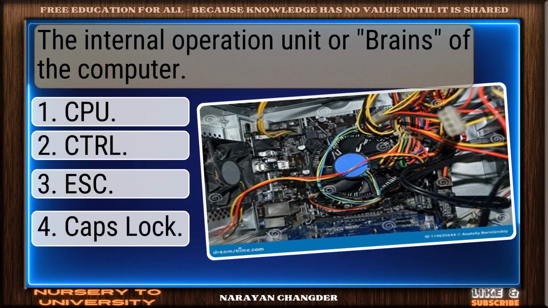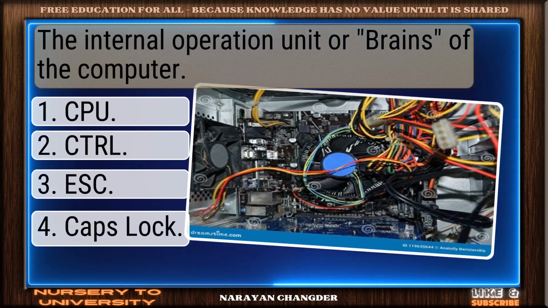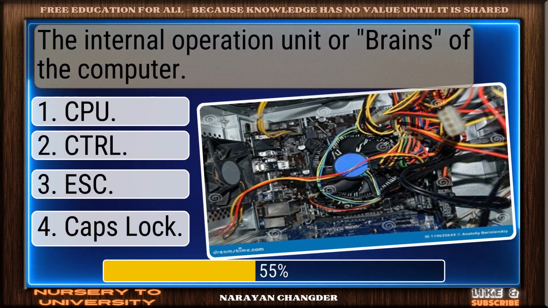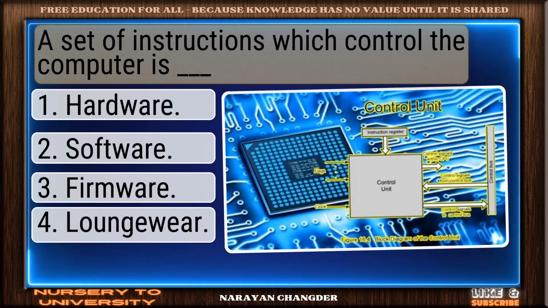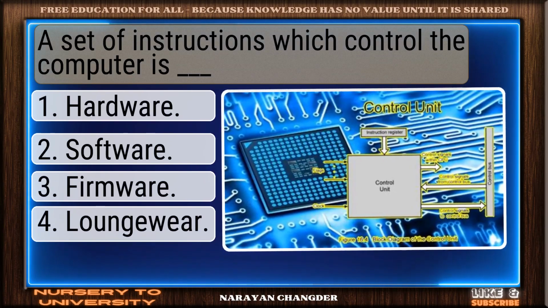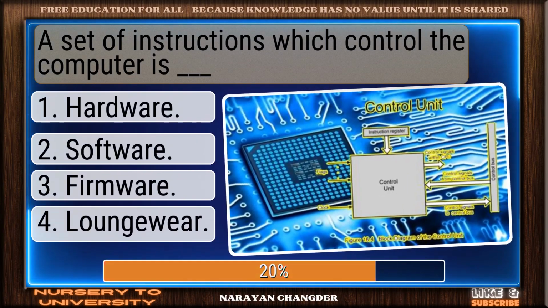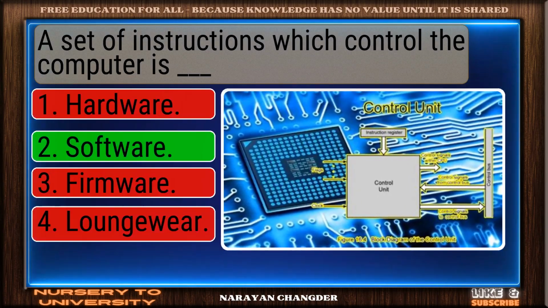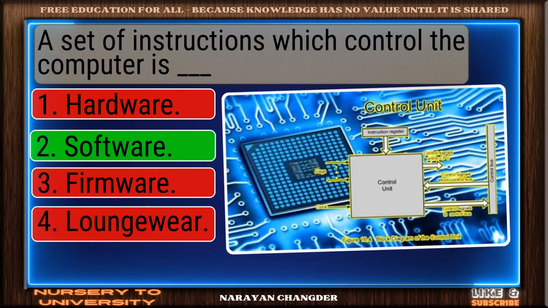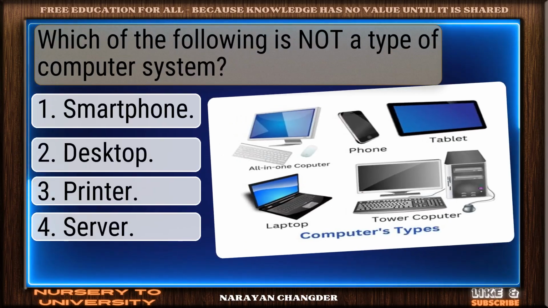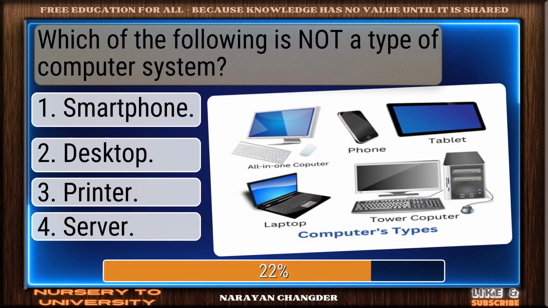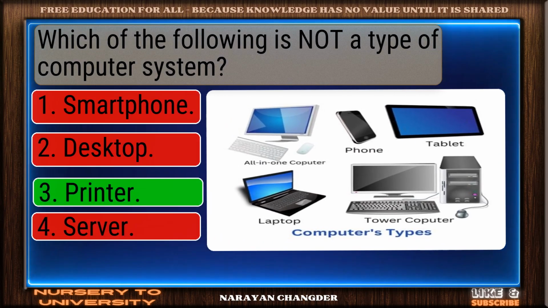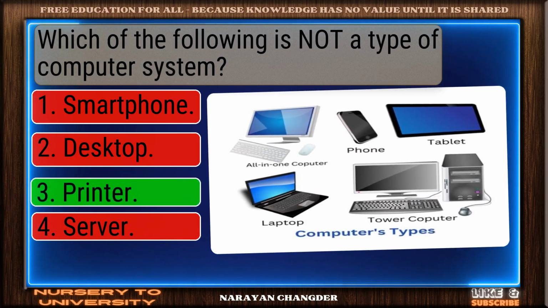The internal operation unit, or brains, of the computer? Correct. CPU is spot on. A set of instructions which control the computer is dash. Right again. Software is valid. Which of the following is not a type of computer system? Right choice. Printer is best.